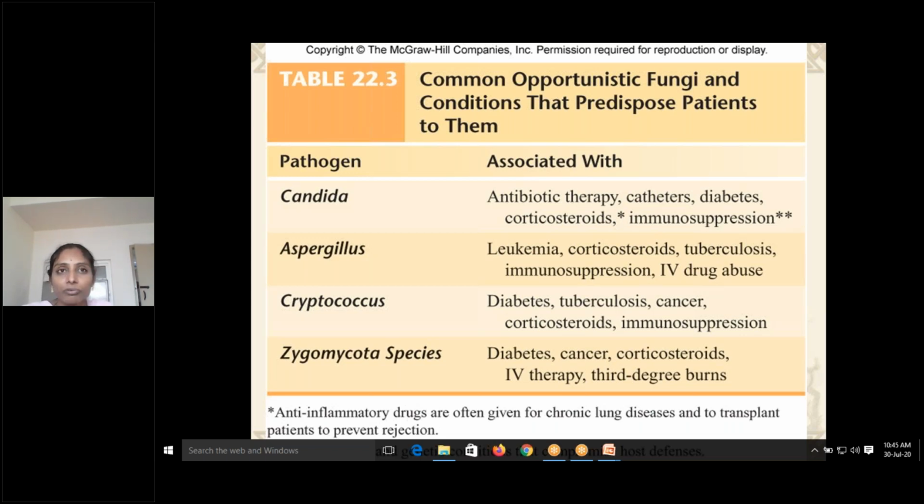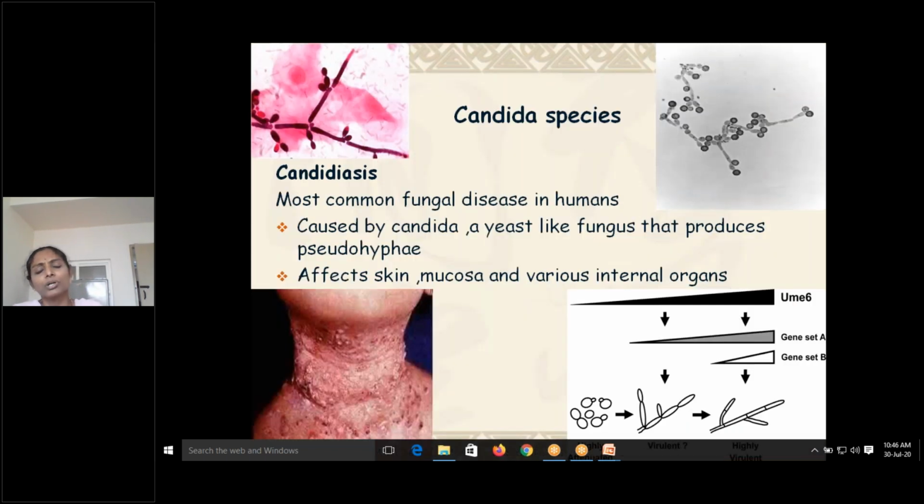Aspergillus infections may occur in cases of leukemia, corticosteroids, tuberculosis, immunosuppression, and IV drug abuse. So these are a few examples of the opportunistic fungi. Coming to today, we will be discussing those four or five species of opportunistic fungi which are quite important. Of these, Candida stands first.